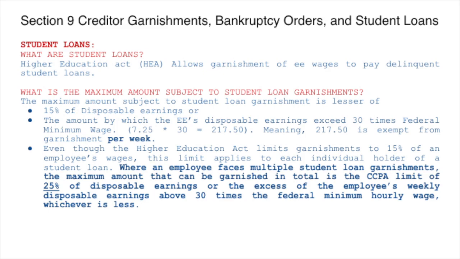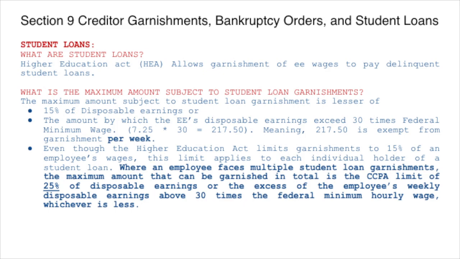Next topic is student loans. While working hard to get our education, some of us are left with a big amount of student loans that we need to pay back to the government. Once we start working and earning money, the Higher Education Act allows garnishment of the employee's wages to pay back the delinquent student loans. The maximum amount subject to loan garnishment is the lesser of 15% of the disposable earnings, or the amount by which the employee's disposable earnings exceed 30 times federal minimum wage, again that $217.50 amount.